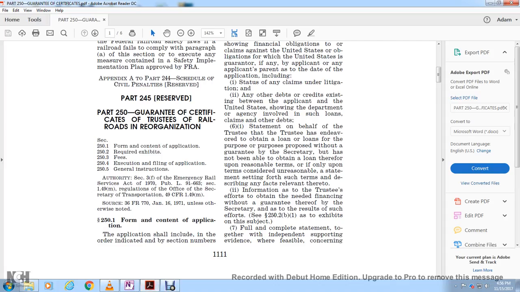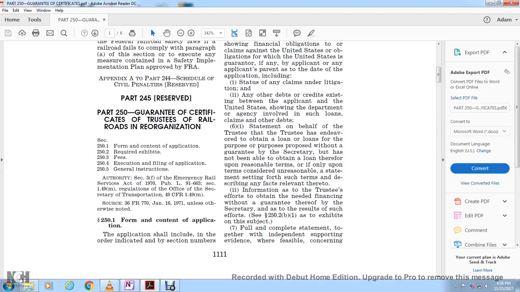CFR Part 250: guarantee of a certificate of the trustee of the railroad organization. 251, form and content of the application. 252, the required exhibits. 253, fees. 254, execution and filing of application. 255, general inspection instruction.